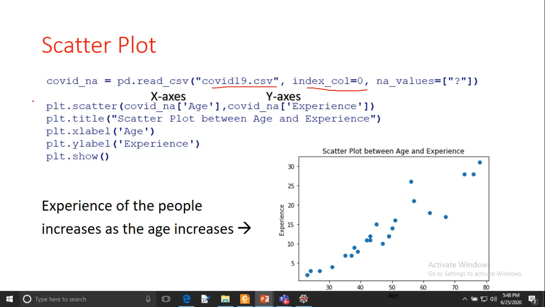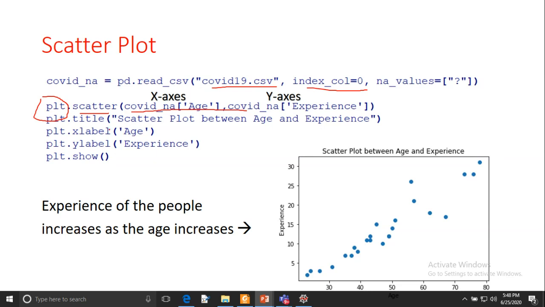So plt is an alias of matplotlib dot scatter function, and then we are passing the names of two variables, age and experience. Age is for the x-axis and experience is for the y-axis.